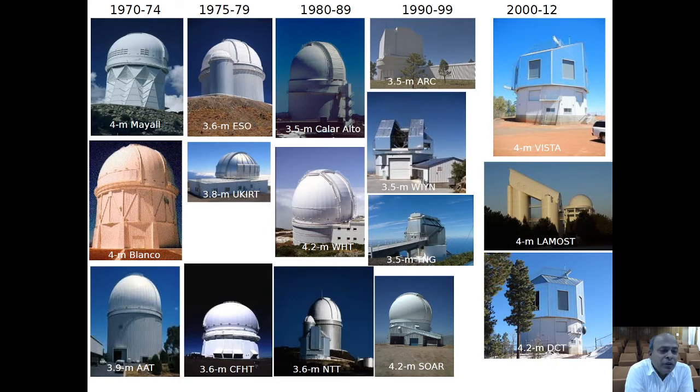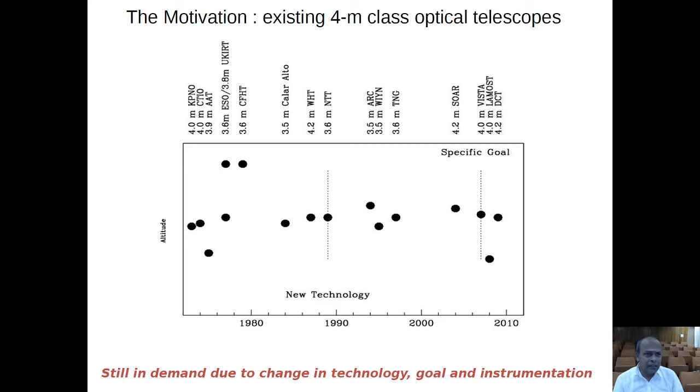So you can see the demand for 4-meter class telescopes is still there, and we can understand this from this plot. On the x-axis you see the year, and on the y-axis is altitude. Most of the facilities are located at 2 kilometer elevation above mean sea level.